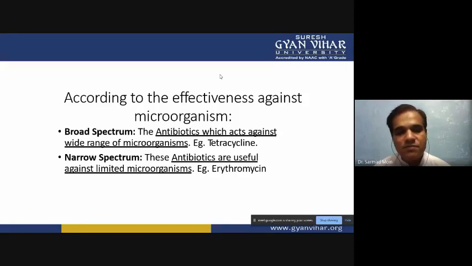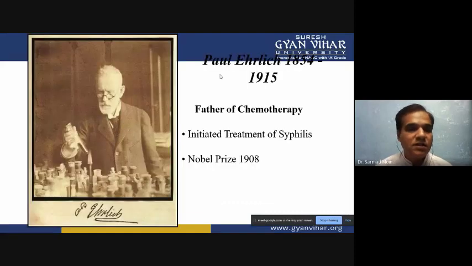Narrow spectrum antibiotics act against a limited number of microorganisms, like erythromycin, and that's why we call them narrow spectrum antibiotics. They can be utilized only for a particular type of microorganism and will not have an effect on multiple types of organisms.